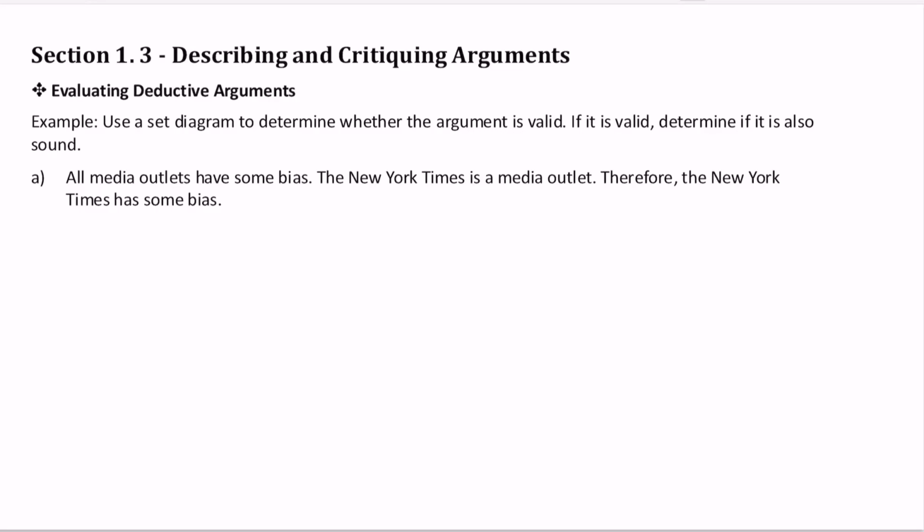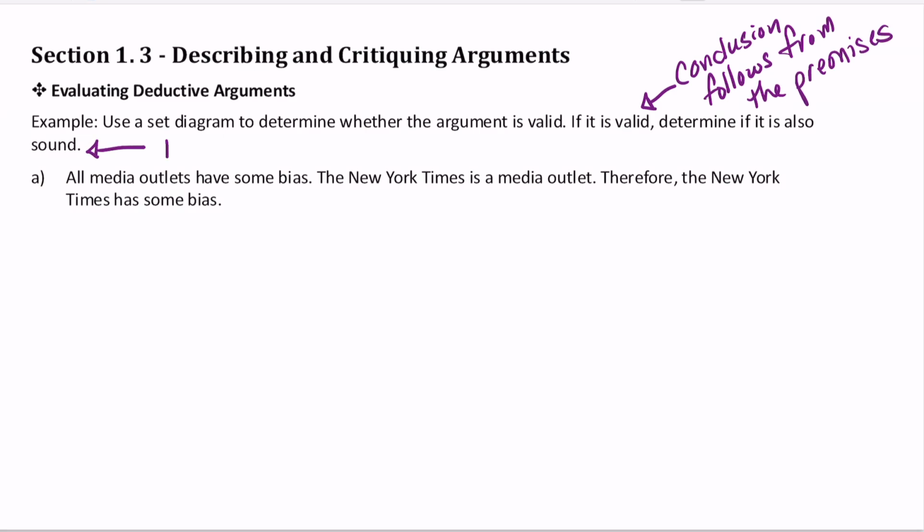For these examples, we will use a set of diagrams to determine whether the argument is valid. If the argument is valid, we will determine if it is also sound. Validity is based on whether the conclusion follows from the premises, and soundness is based on whether the premises are true.